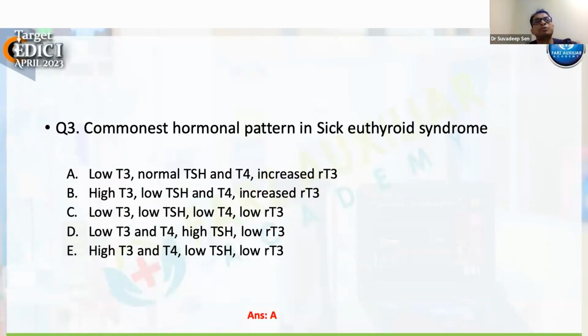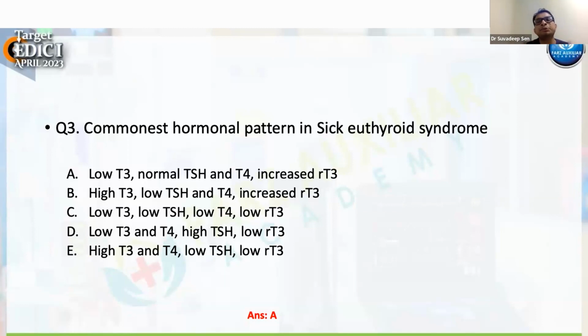If you go through all these permutation combinations, the first thing you need to see is where RT3 is elevated. It is only A and B. And in sick euthyroid syndrome, T3 is low. So without looking at any other things, we can diagnose sick euthyroid syndrome if there is increased RT3 but a low T3.